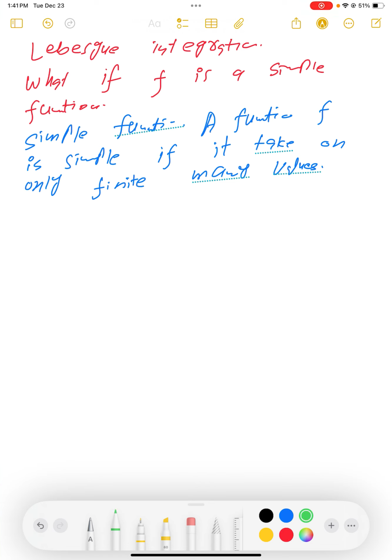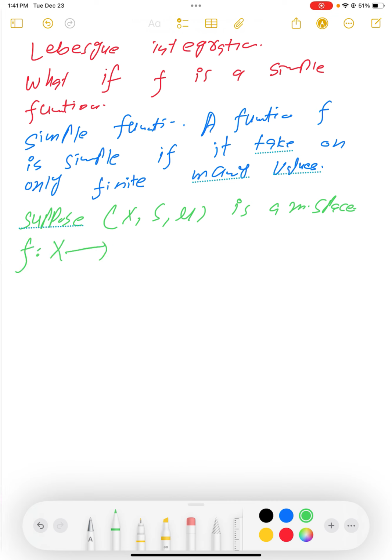We have another definition, a mathematical one. Suppose (X, mu) is a measure space, and f from X to R is simple.